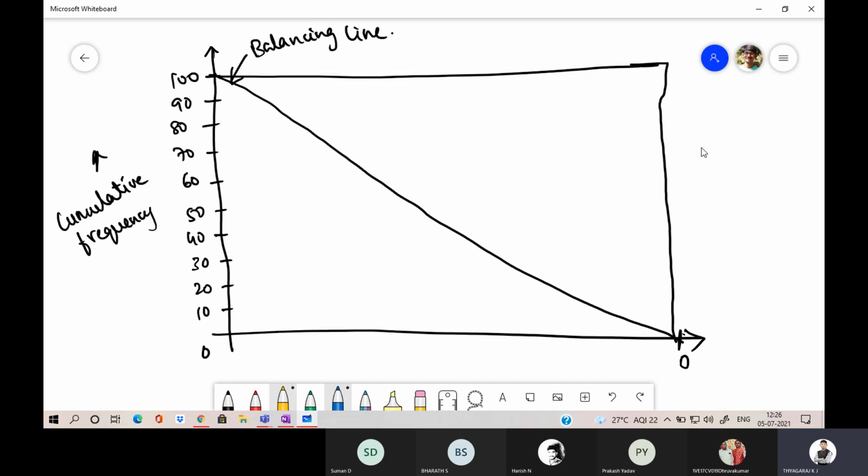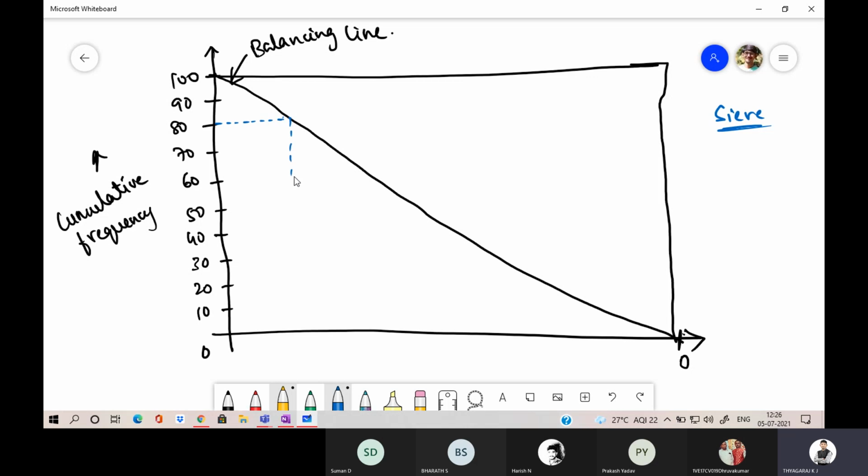Now from the sieve analysis, we will know the percentage passing, right? Cumulative percentage passing is known to us, right? Yes, sir. Okay. Using the cumulative percentage passing, for example, 20 mm passing is 80%.